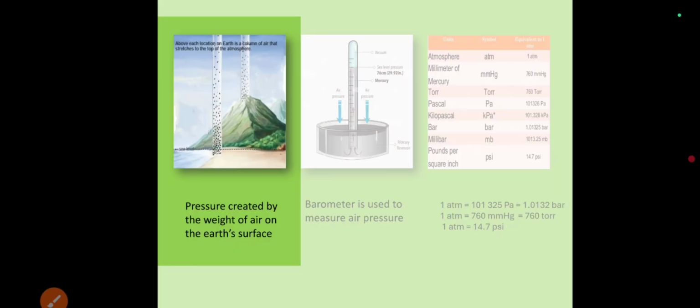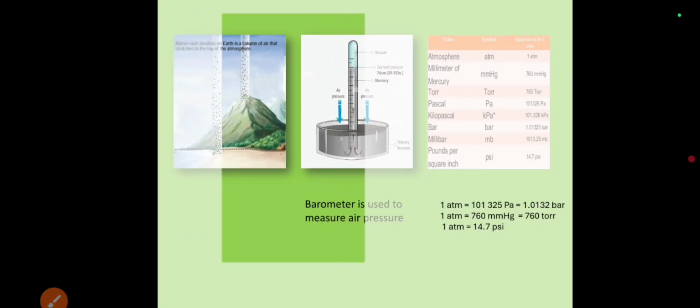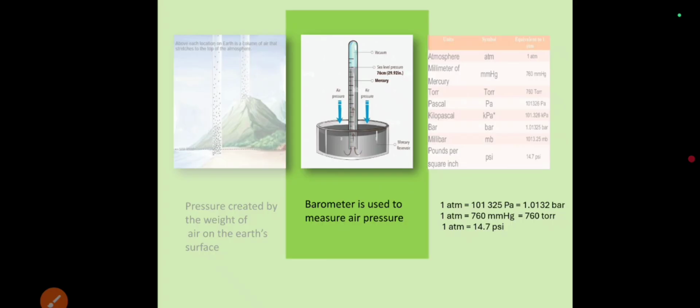Atmospheric pressure can be defined as a force exerted by the Earth's atmosphere on a given area. Imagine a column of air stretching from the ground all the way to the top of the atmosphere directly above you. Now, atmospheric pressure is the weight of all those air molecules in that column pressing down on you at that particular time. Atmospheric pressure is typically measured using an instrument called a barometer.